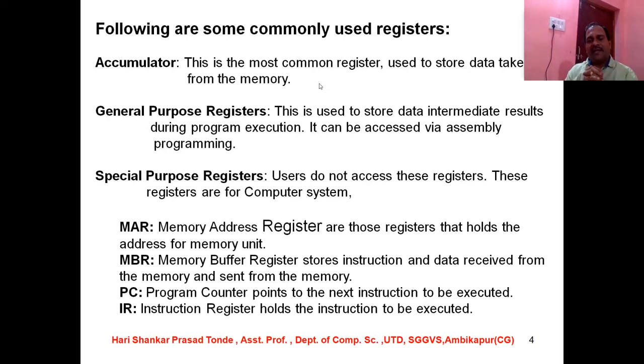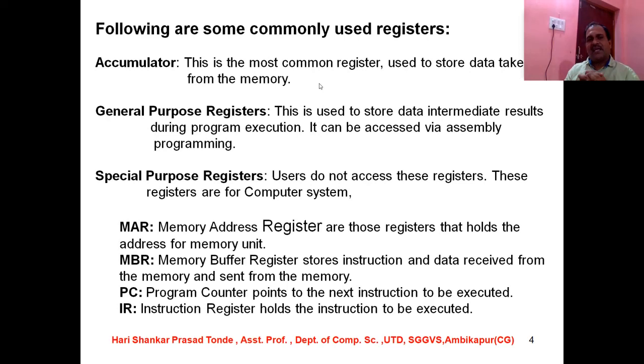So the first type of register we are going to discuss now is the accumulator. The accumulator is the most common register used to store data taken from the memory. So it is the most important and most commonly used register which is used to store the data.